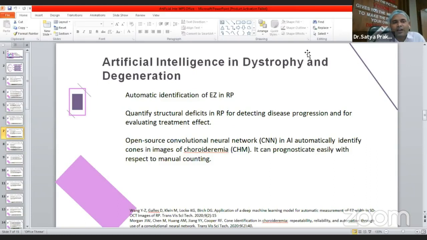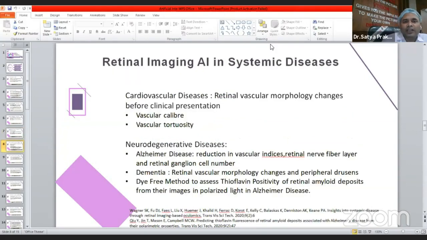Then apart from ROP and AMD, artificial intelligence in dystrophy and degeneration has also been used. It has been used for automatic identification of the ellipsoid zone in retinitis pigmentosa, to quantify structural deficit in RP for detecting disease progression and for evaluating treatment effect. An open source convolutional neural network, that is CNN, in artificial intelligence automatically identifies cone images in choroideremia, and it can prognosticate easily compared with manual counting.